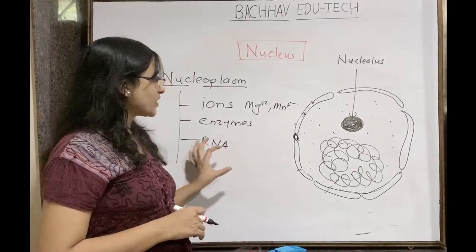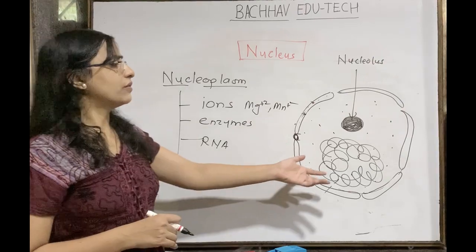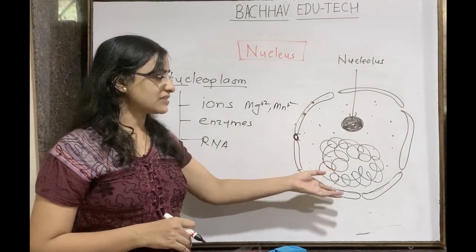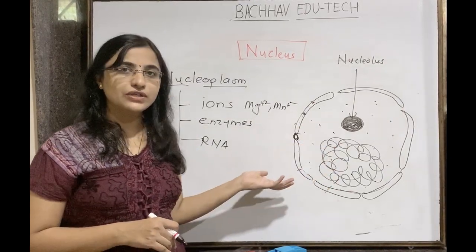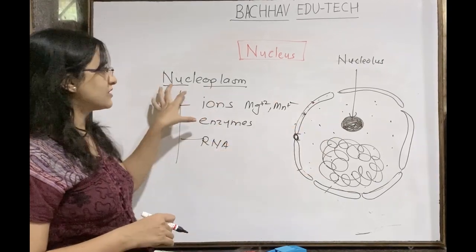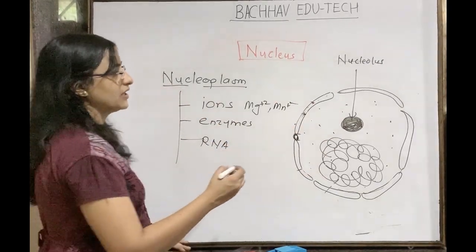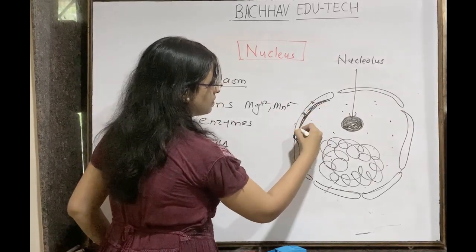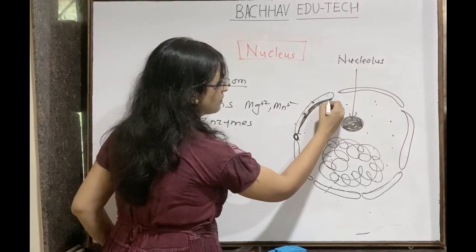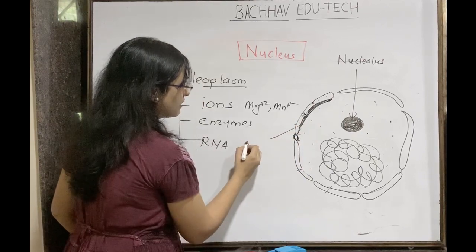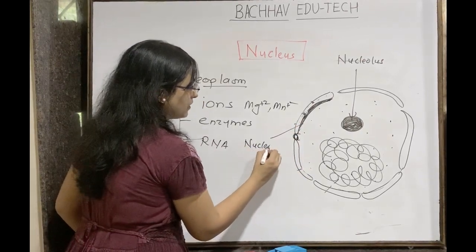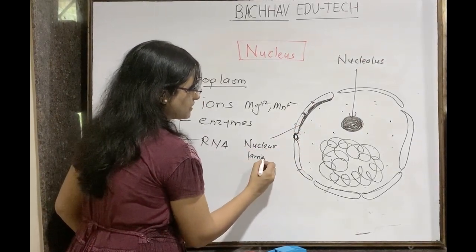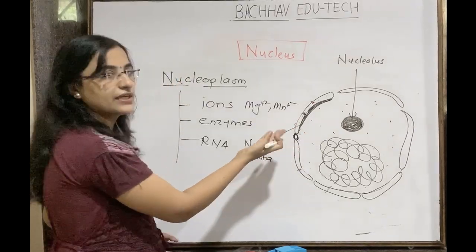Understand this? And what is the role again? To hold this nuclear material, that is nothing but the chromatin, to hold the nucleoplasm, nucleolus, that is the role of the nucleoplasm. Inner to this, there is also the presence of one structure, one thing that we call a nuclear lamina. Nuclear lamina, which is present inside the inner membrane.